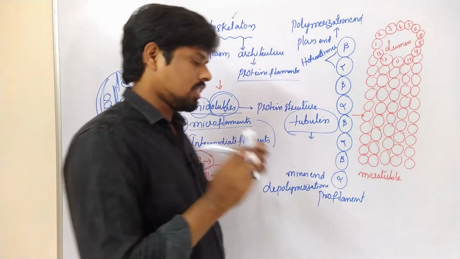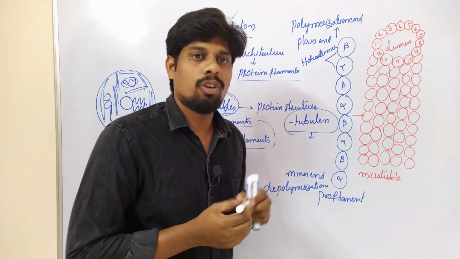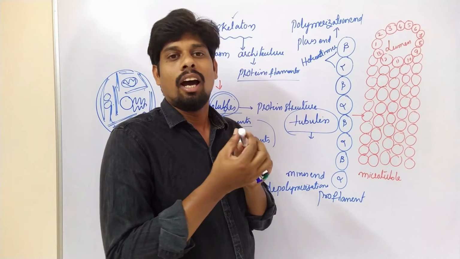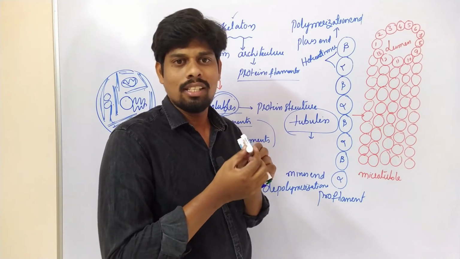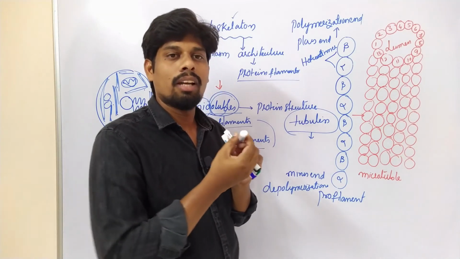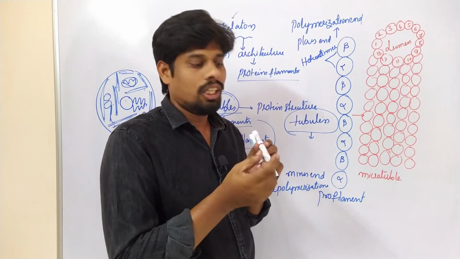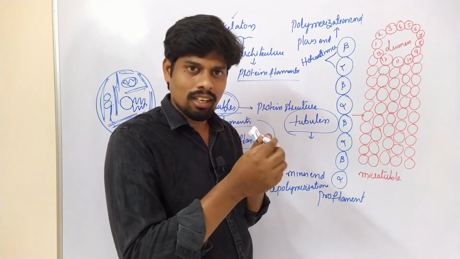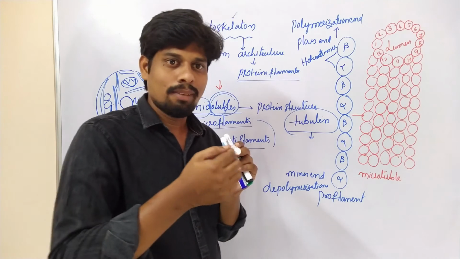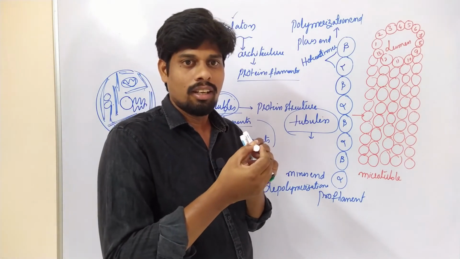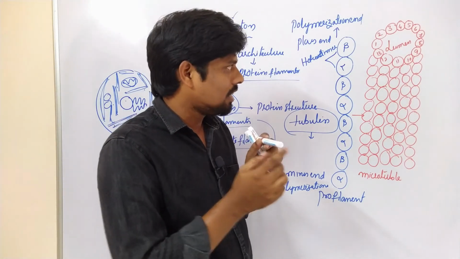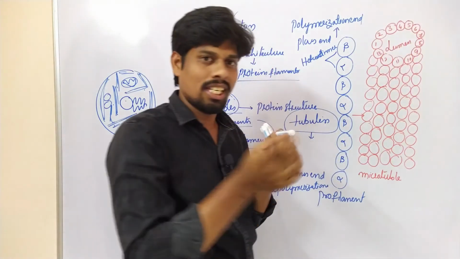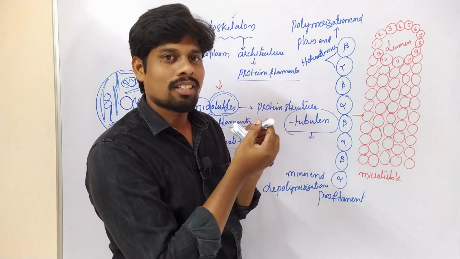Microtubules. For example, just assume this is a microtubule structure. It has a simple outer structure made up of plastic. If you cut this marker, it contains empty space inside. Similarly, here also the empty space is surrounded by these structures.